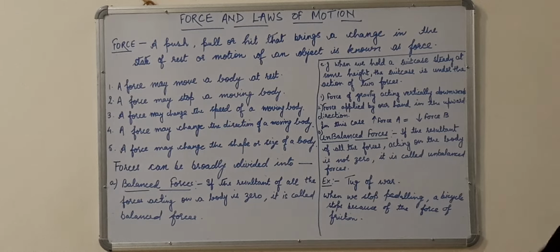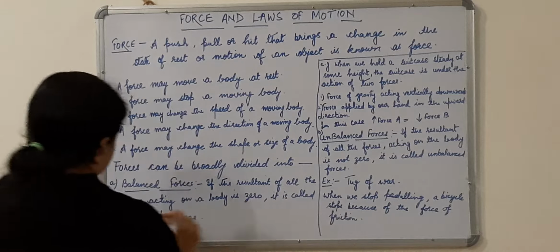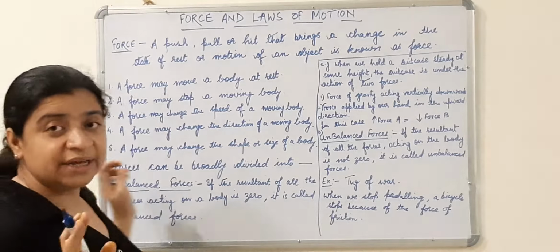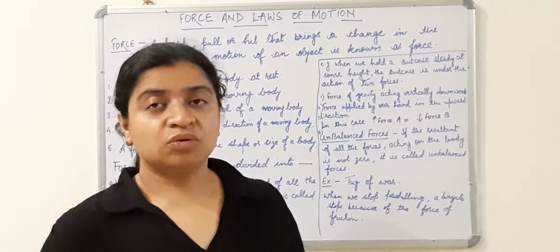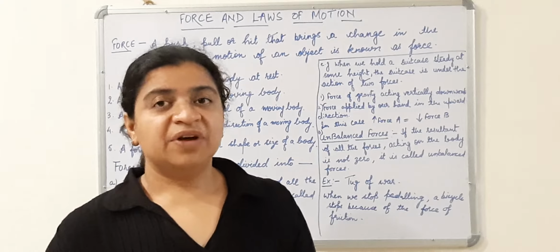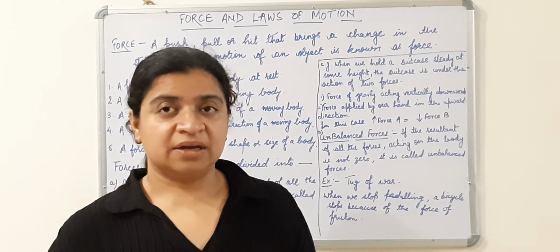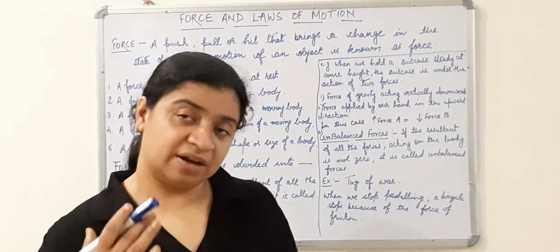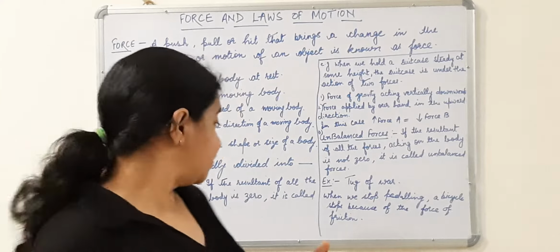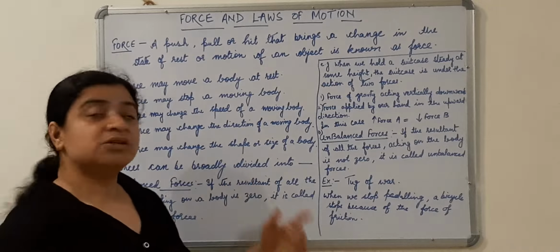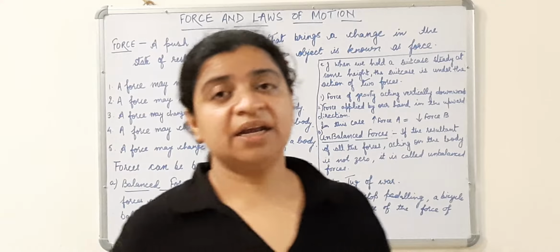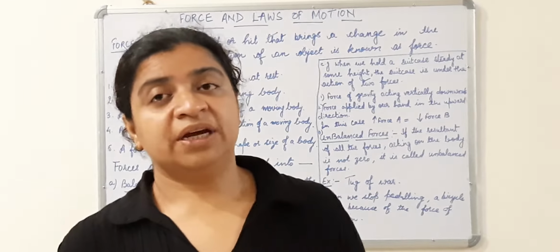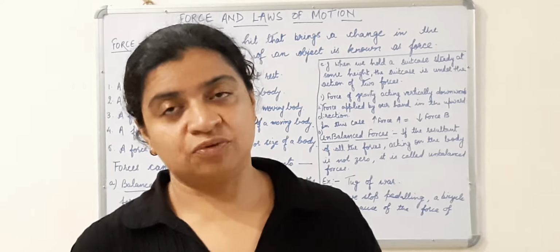When the resultant of all the forces acting on a body is 0, then it is known as balanced forces.